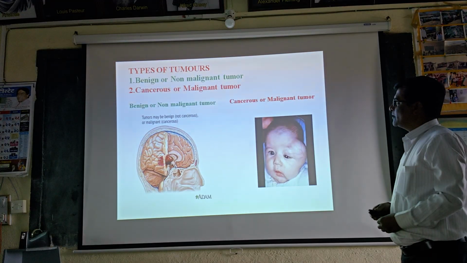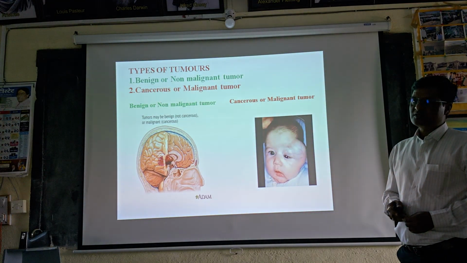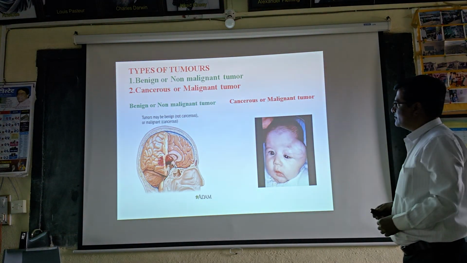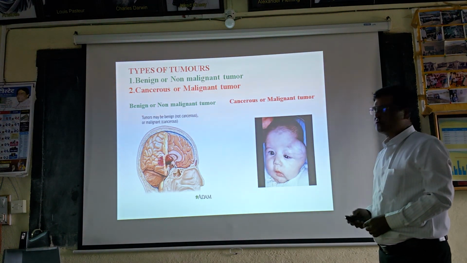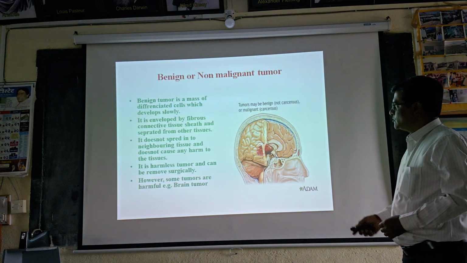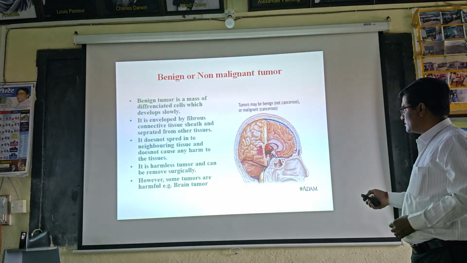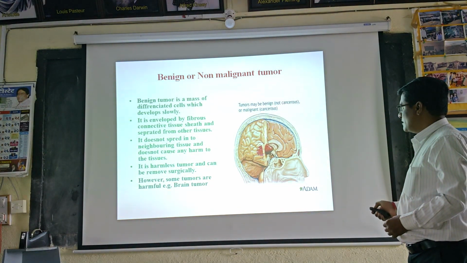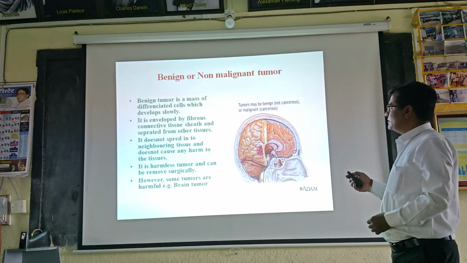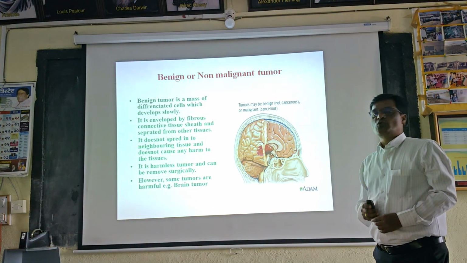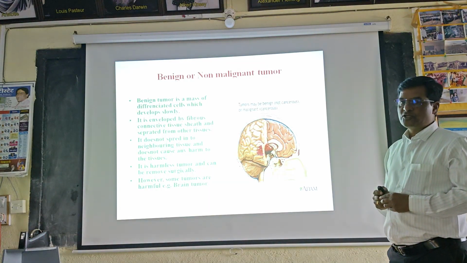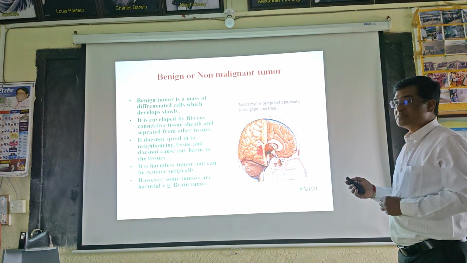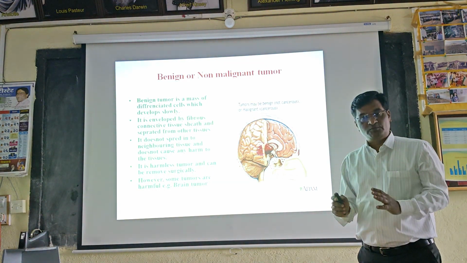Then the types of tumors. Two types of tumors are found: the benign or non-malignant tumor, and the other one, the cancerous or malignant tumor. This diagram shows the benign tumor. Benign tumors are also known as non-malignant tumors. Why is this called a non-malignant tumor? Because these tumors are non-cancerous tumors.